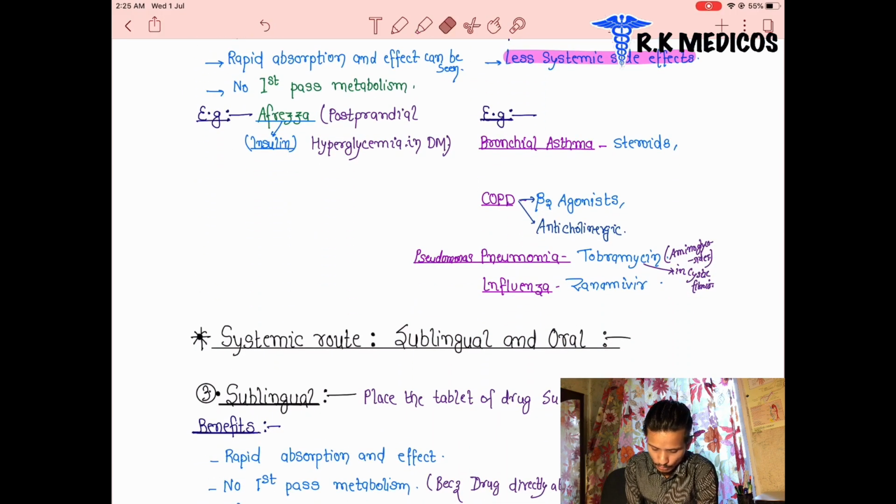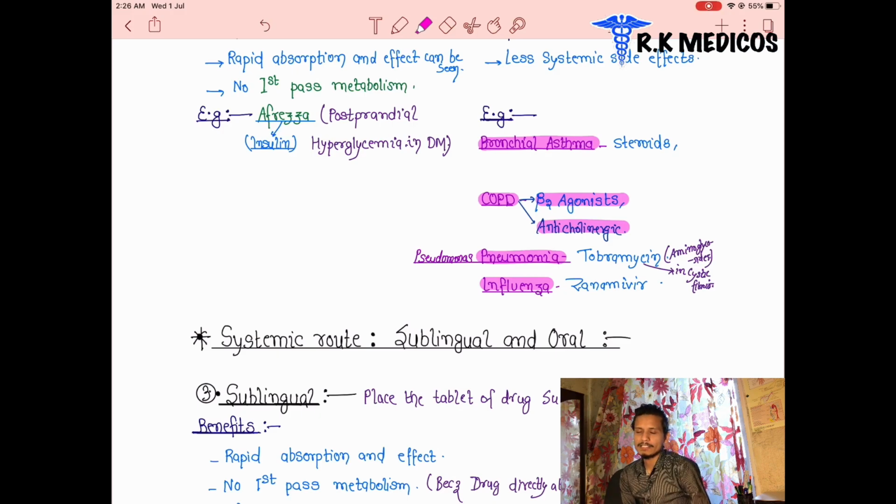That's why we can see the examples of local benefits. The first one is bronchial asthma. When the drug is taken in inhalation form, we can see asthma patients having a pump, that is, the asthma patient having steroid drugs. Next, COPD patients, chronic obstructive pulmonary disease, in which beta 2 agonists and anticholinergic drugs should be given; we will discuss later what they are. Next, pneumonia caused by Pseudomonas, we can also use tobramycin, or for influenza, zanamivir. These are the drugs we use by the inhalational method, and their effect will be local.